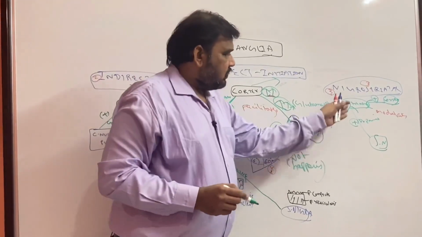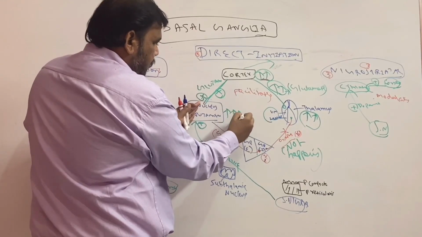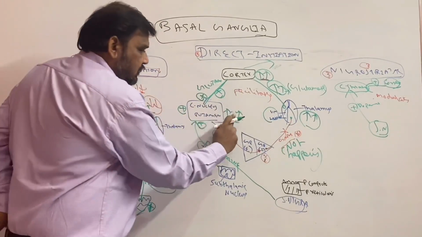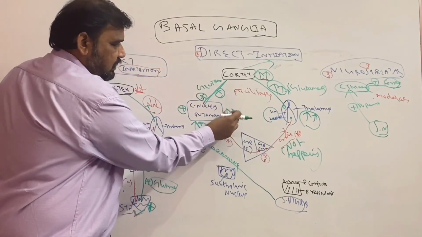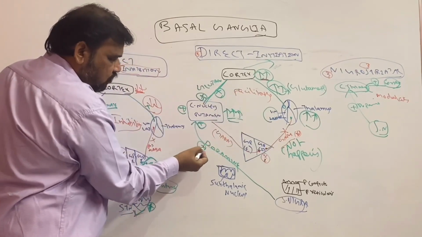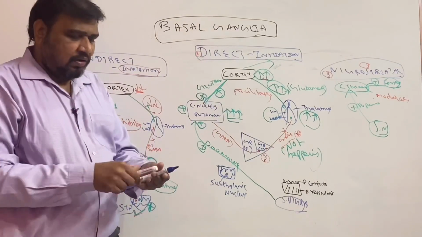So when both come together, this becomes more active. So this is the direct pathway. This is the nigrostriatal pathway. Why the nigrostriatal pathway is more active is because of extra dopamine, which also stimulates the caudate nucleus and putamen.